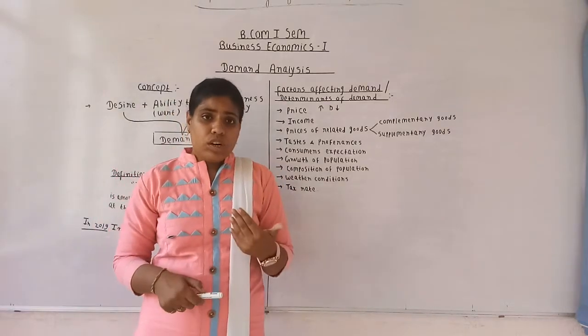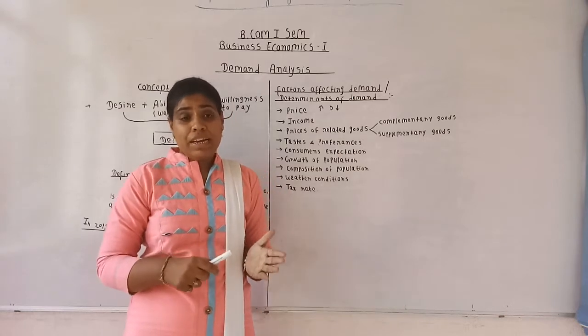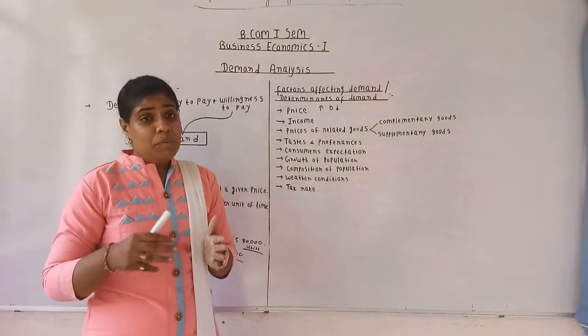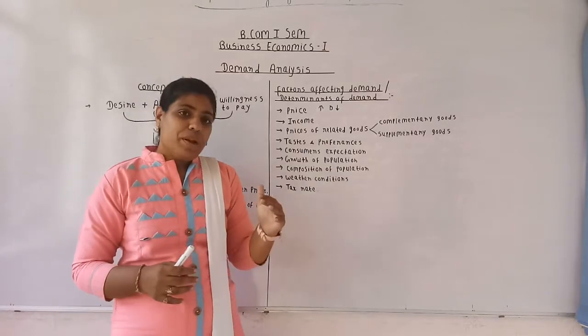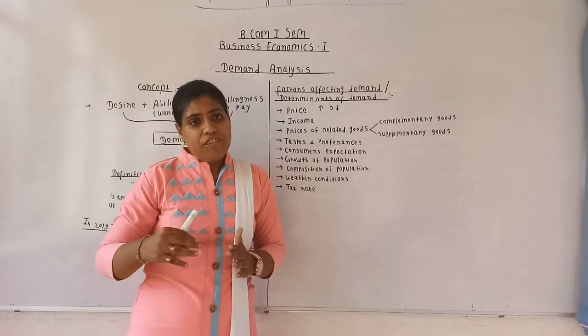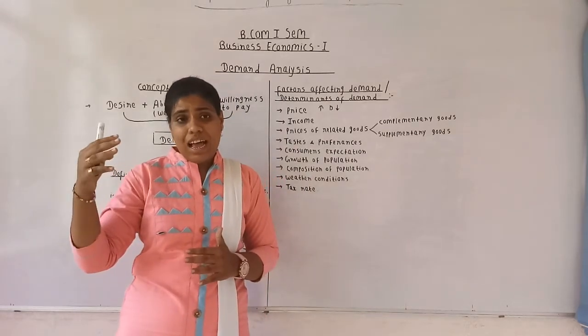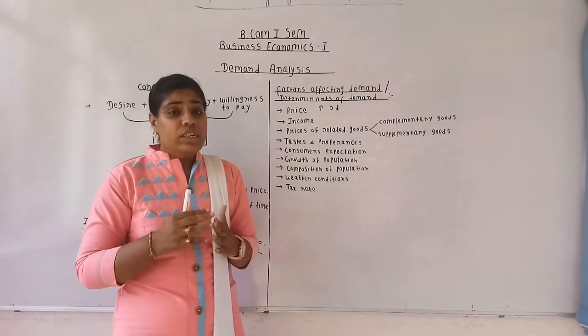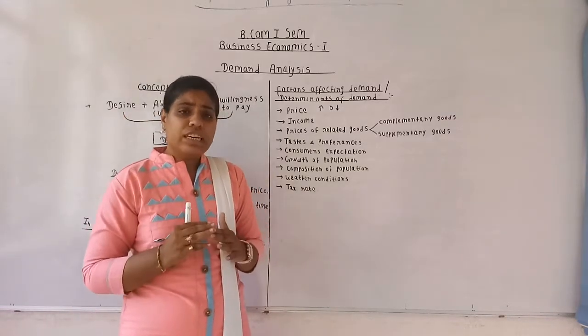It means the demand for the particular commodity is also determined by the price of a commodity. When the price of the particular commodity is low, the demand for that commodity is high. And when the price of the commodity increases, the demand for that commodity goes down.